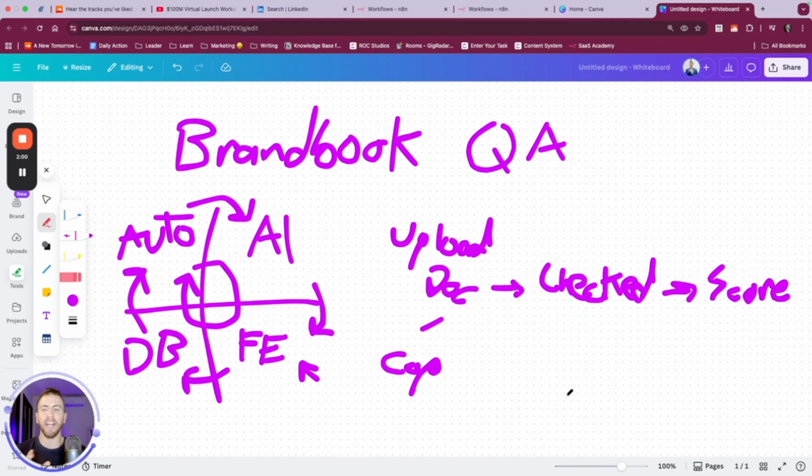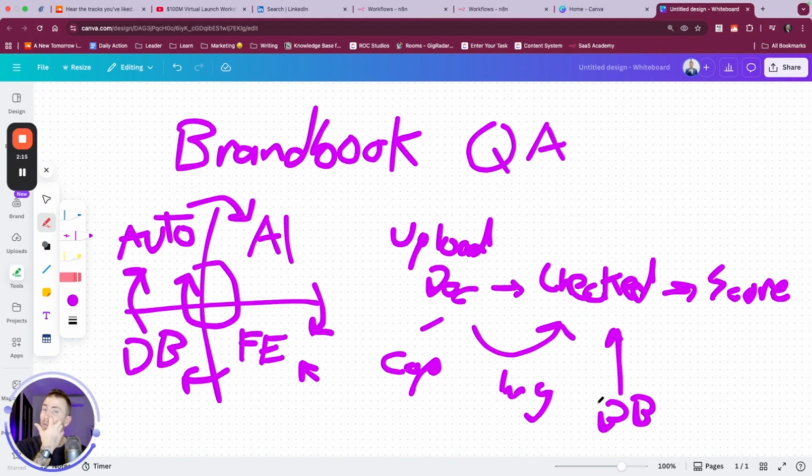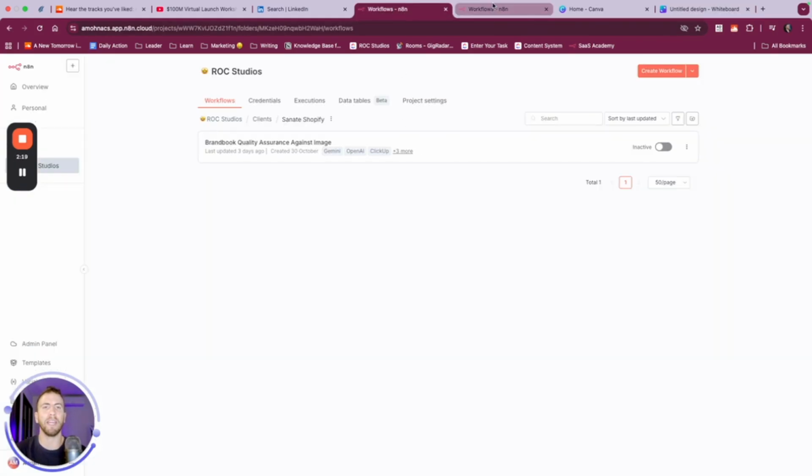And what happens when this check takes place is the image is analyzed in contrast with a brand book that is learned by our model. So this is kind of messy. You'll really start to see what happens when we jump in here.